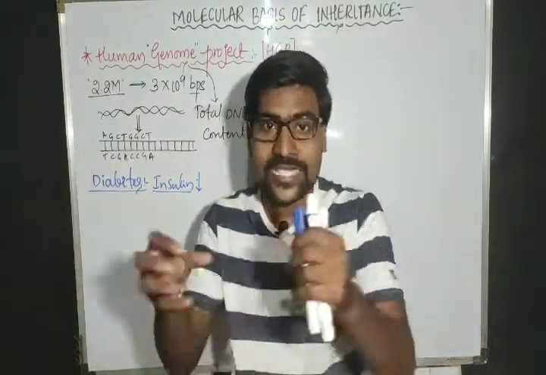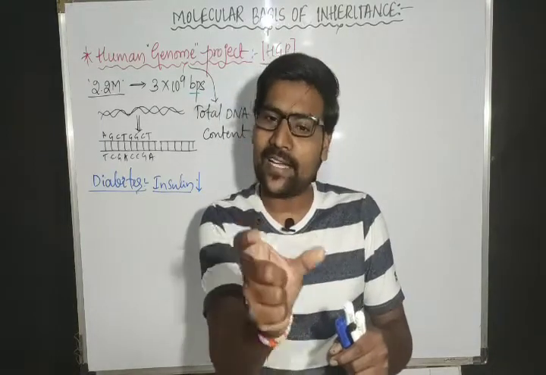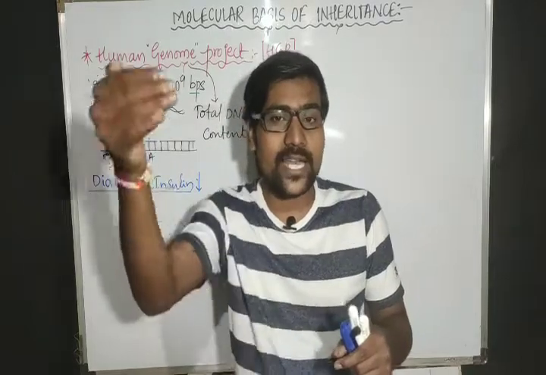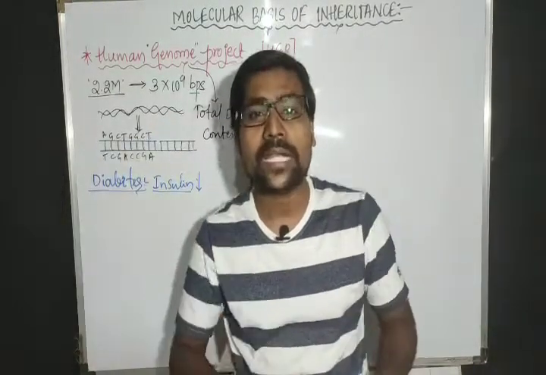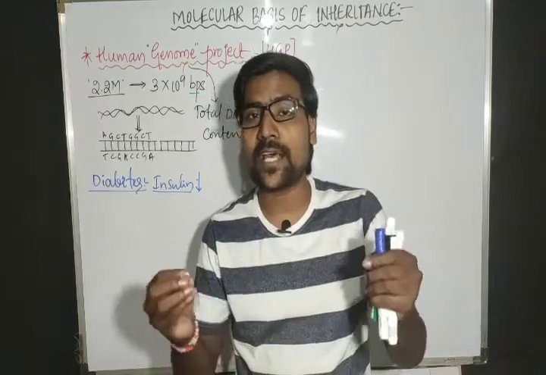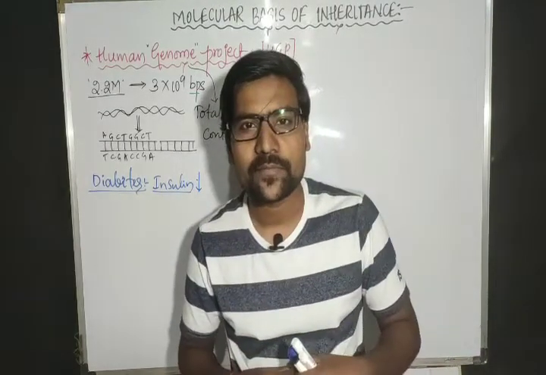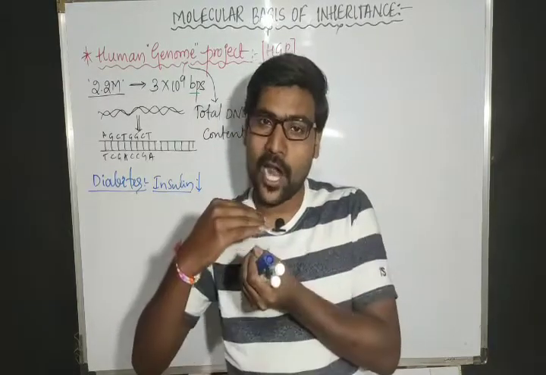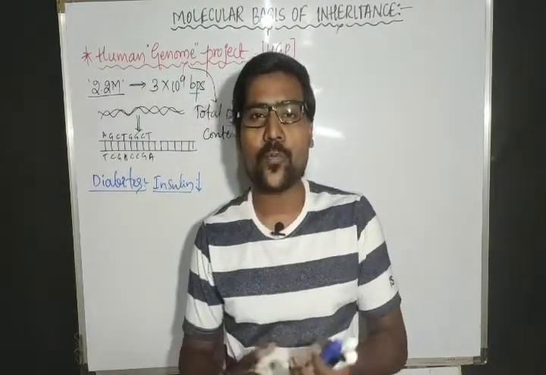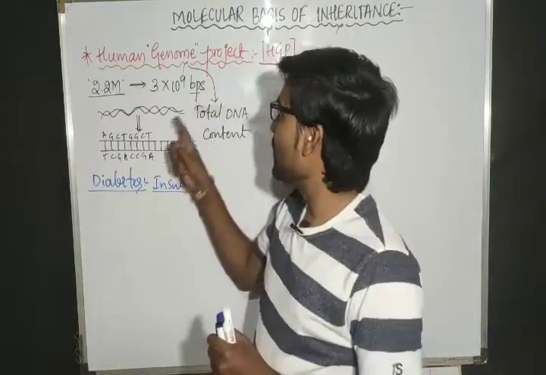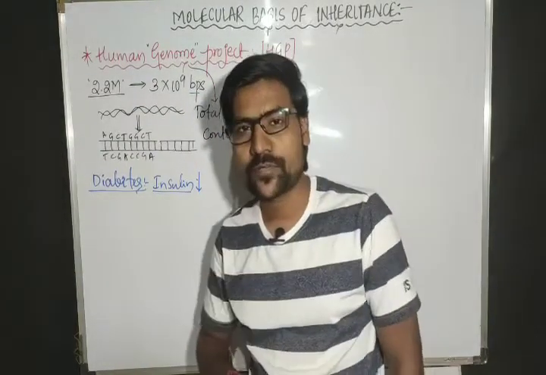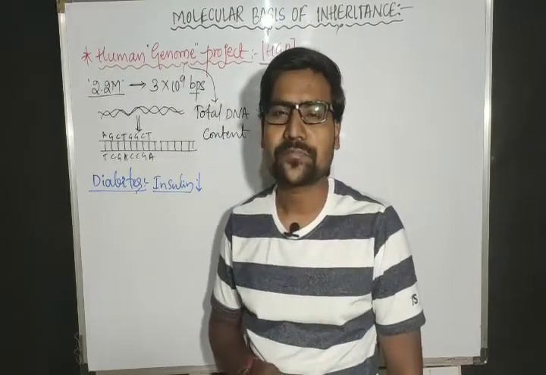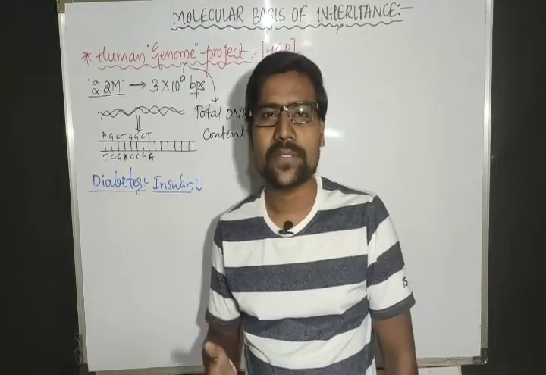If we come to know the gene sequences, automatically we can take that gene out, and that gene can be used in industries for the production of different materials, and all those materials are the best medicines for human beings. That means in order to save human life, enrich human life, and make human life successful, we need this project, the Human Genome Project. Very interesting, right? A very simple thing.